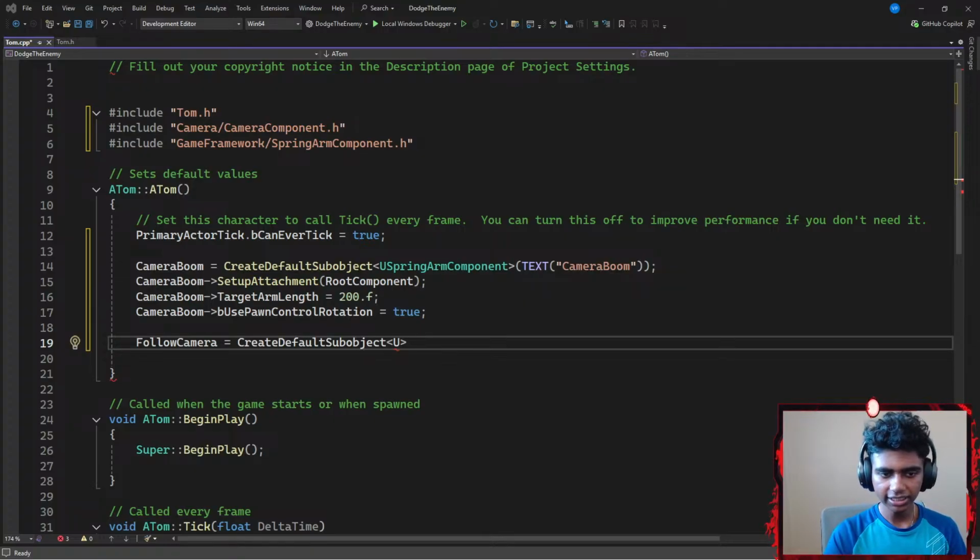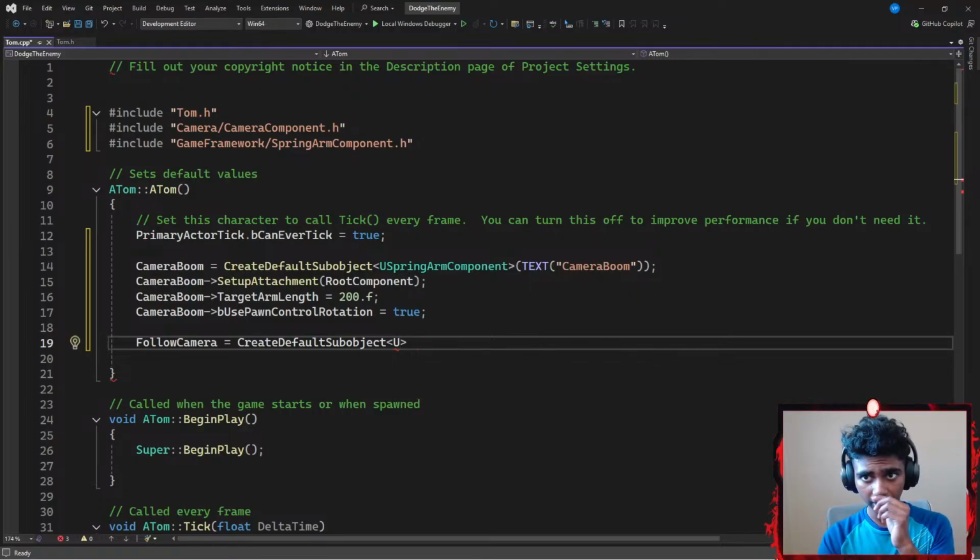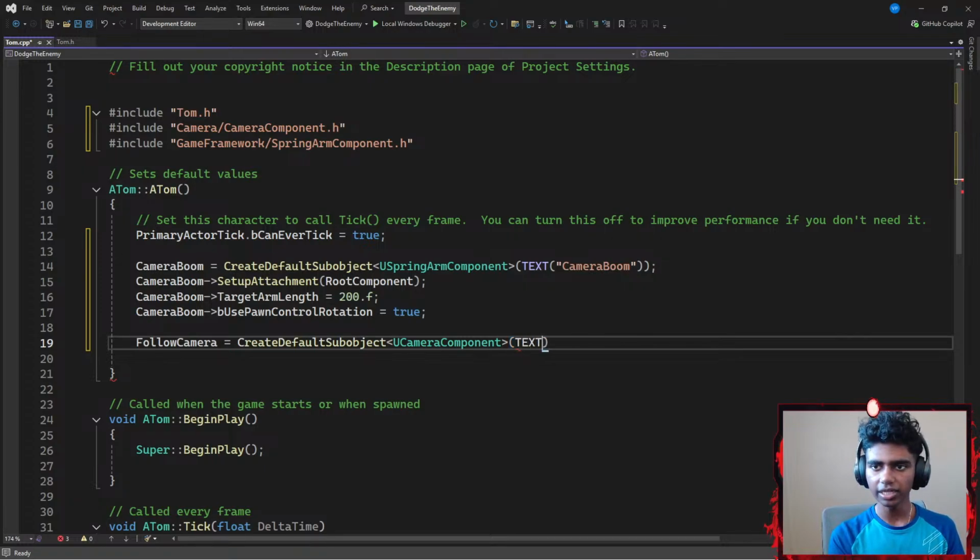Already mic testing. Guys, if you hear some background noise, just completely ignore it. Okay, that said, I'm gonna go with a UCameraComponent, which I want to call follow camera in my Unreal Engine's editor. So I'm gonna go with FollowCamera, and then let's end this with a semicolon.